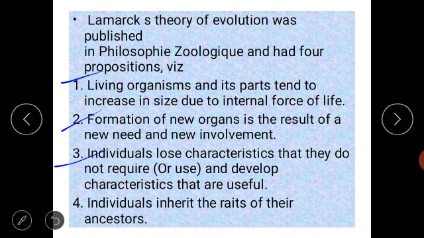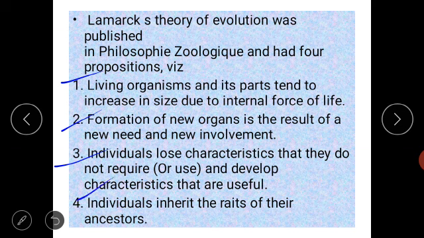Third, individuals lose characteristics that they do not require. If any character in the body is not required anymore by that organism, then slowly that organ becomes inactive, then it starts degenerating, meaning it starts reducing in size, and then it disappears after many years.